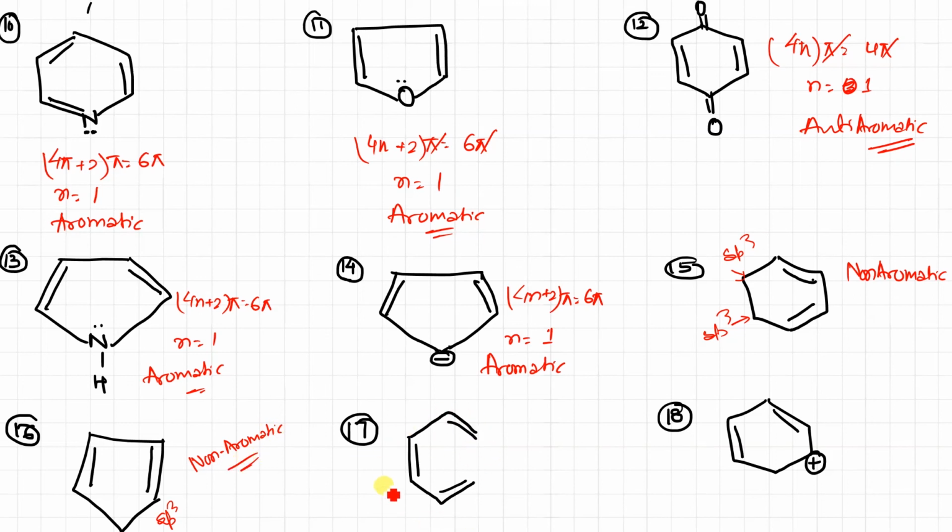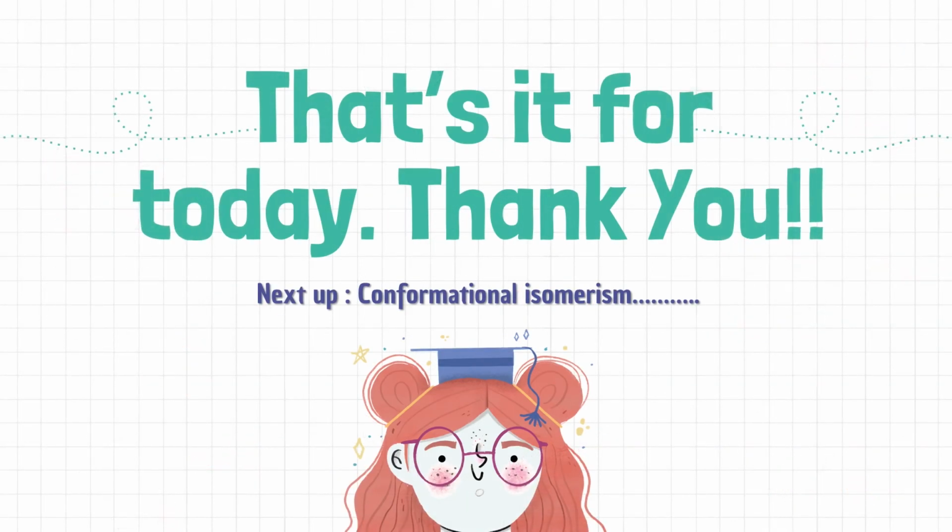Here it is not cyclic, it is not cyclic at all. So again, it is also non-aromatic. Clear? In this case, this is also sp3, so this is also non-aromatic.